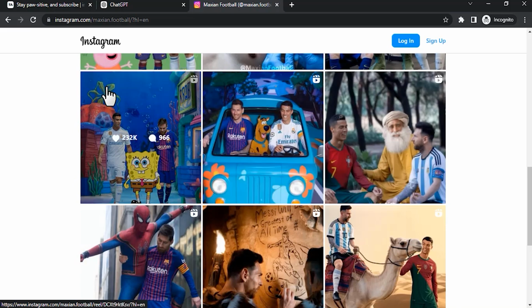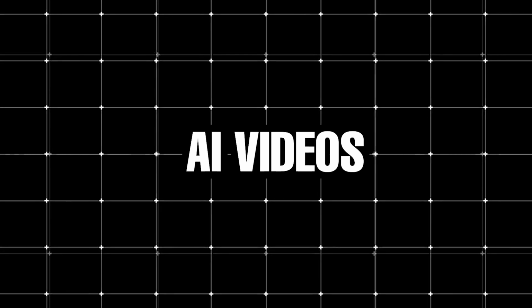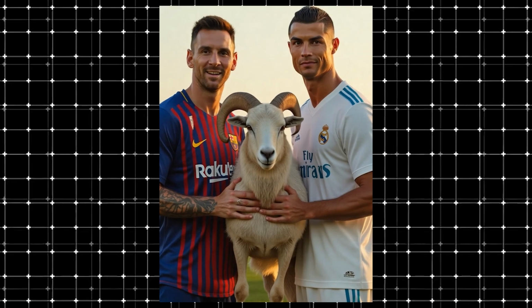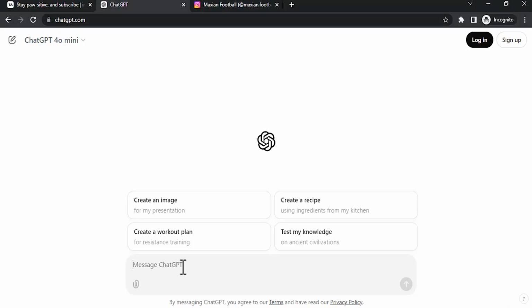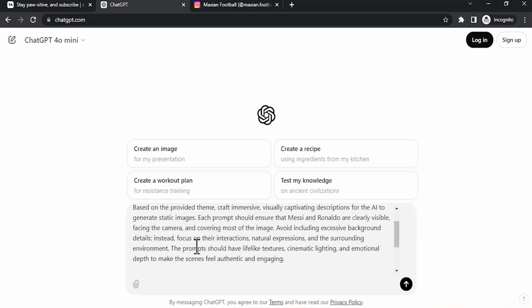So let's get started. For creating Ronaldo and Messi AI videos, we first need to generate an AI image, then convert that image to video. To create Ronaldo and Messi images, we need to type in the prompt in the AI image generator. To create the prompt, go to ChatGPT and type in this prompt.